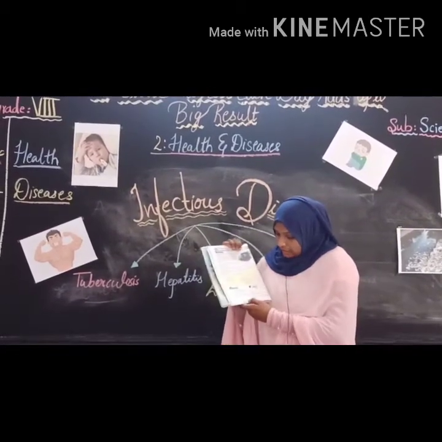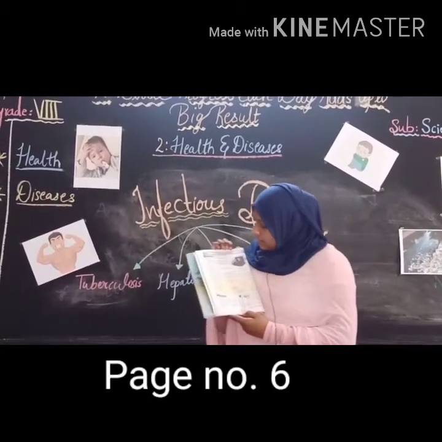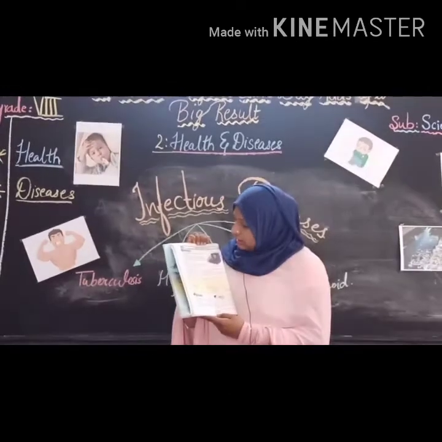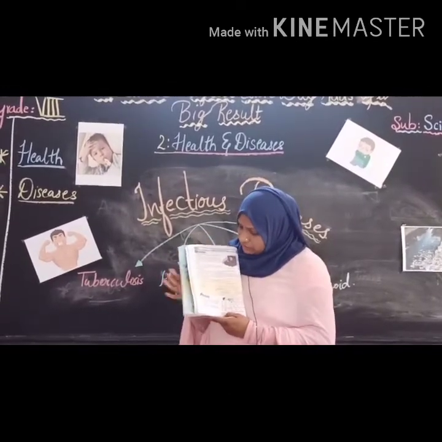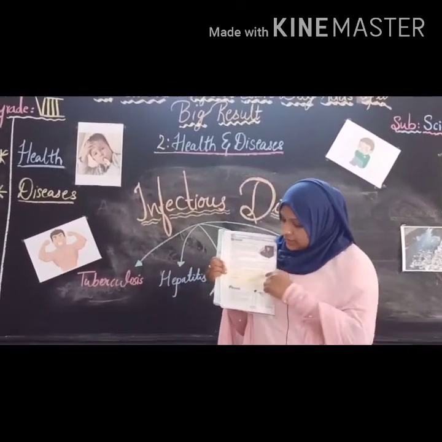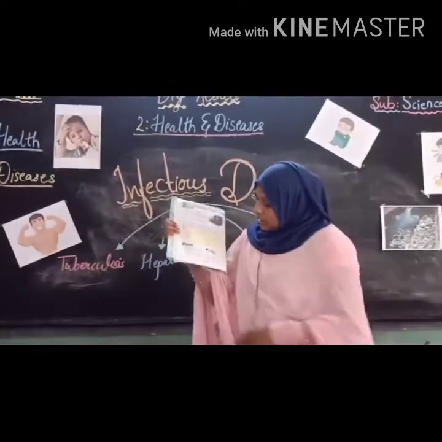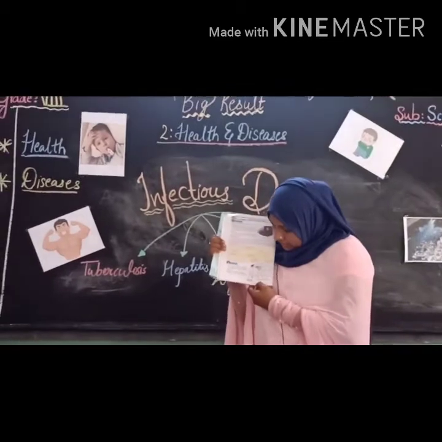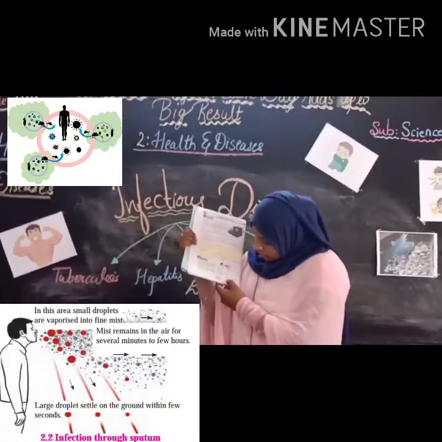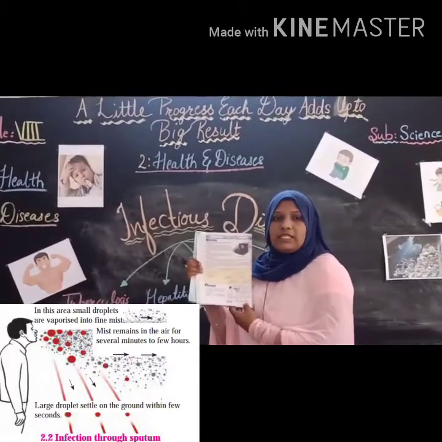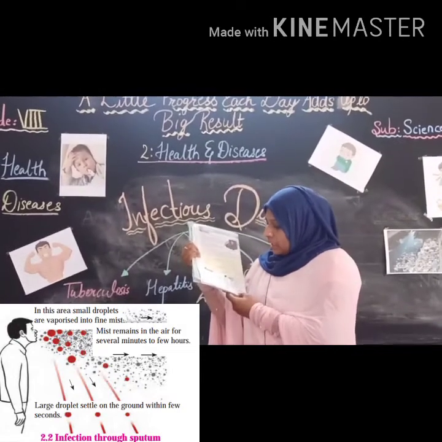Now please open page number 6, health and diseases, chapter 2, right? We have done this tree diagram. This is types of diseases. On this page there is a picture 2.2, infection through sputum. What does this picture indicate?